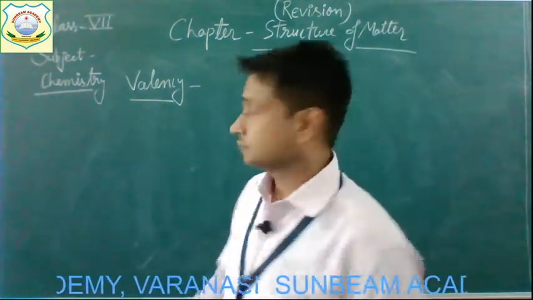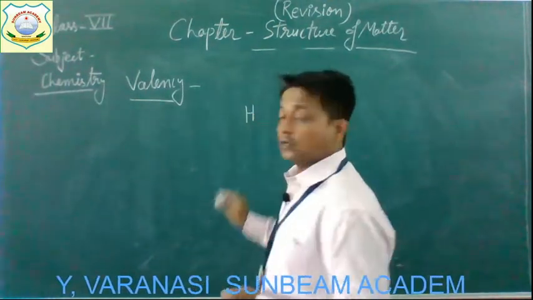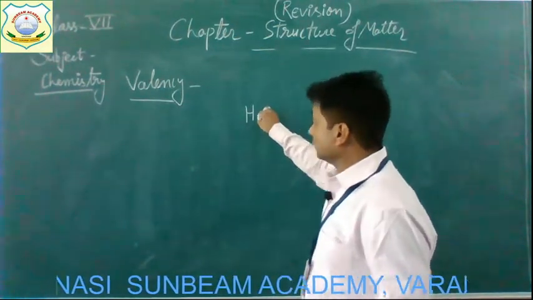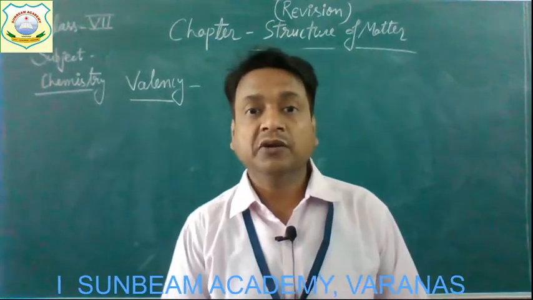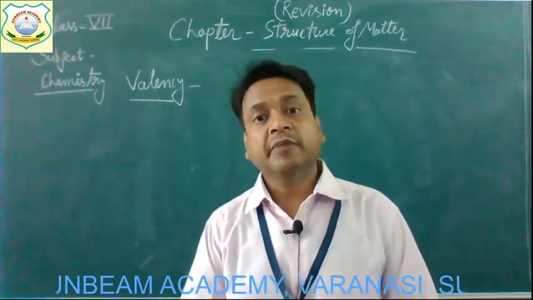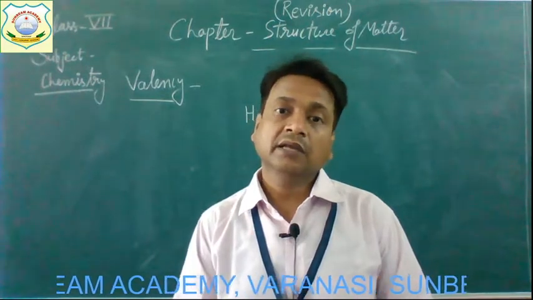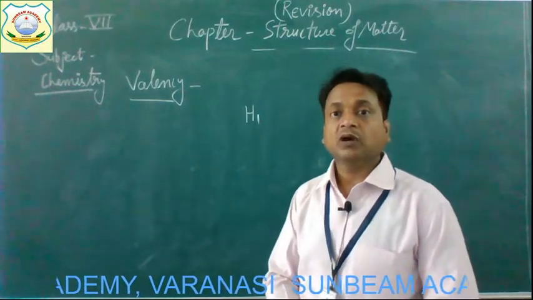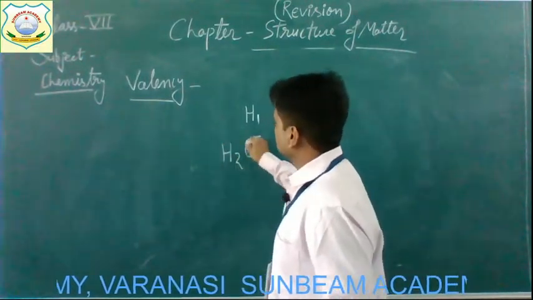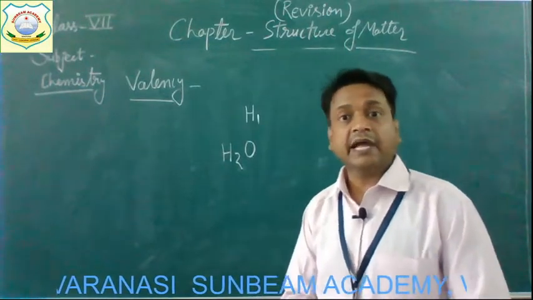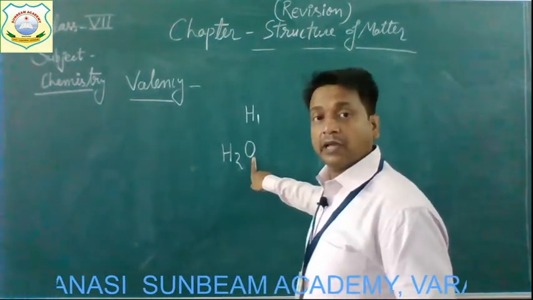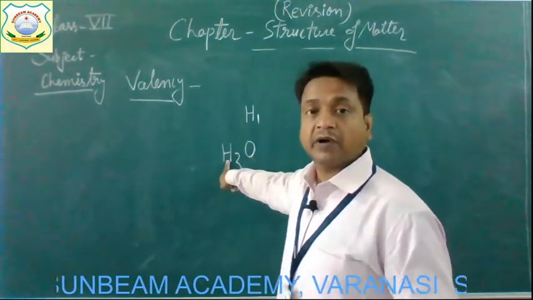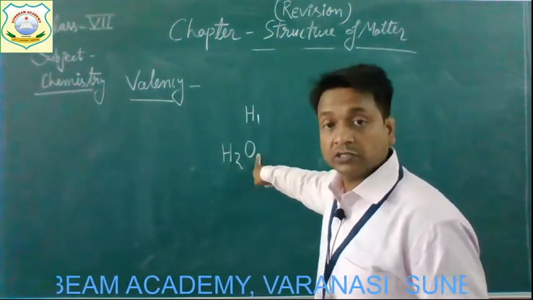For example, the combining capacity of hydrogen is 1. It means that the valency of hydrogen is 1. It can combine with one other element at a time. So when we write the formula of water, H2O, this indicates that one atom of oxygen combines with two atoms of hydrogen, because the combining capacity of oxygen is 2.